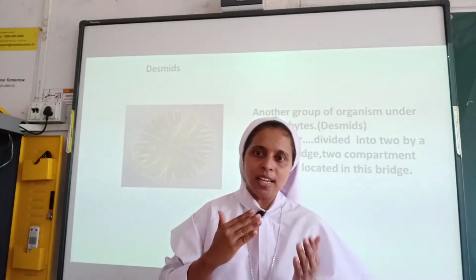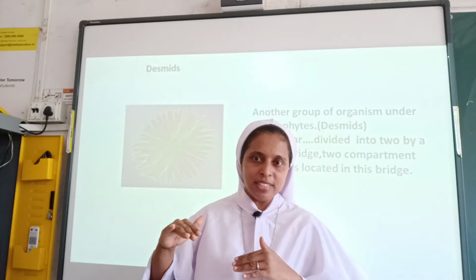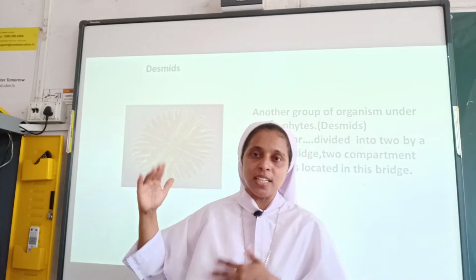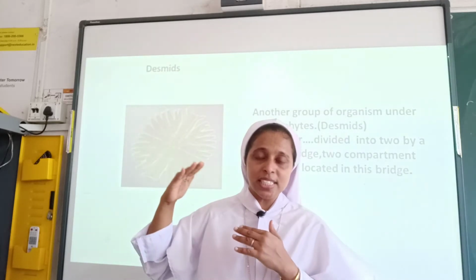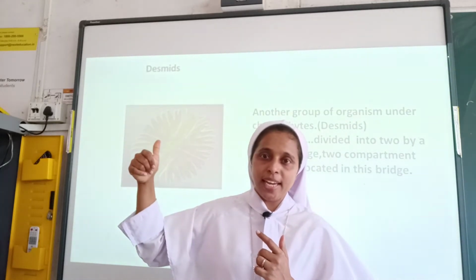We are learning about kingdom Protista. We have learned that it is divided into five groups, isn't it? I have told chrysophytes, dinoflagellates. Chrysophytes, we have learned, have two examples, diatoms and desmids. We have learned about diatoms.